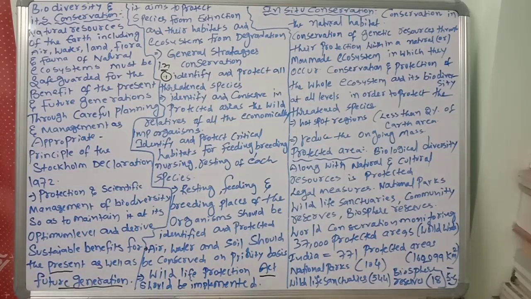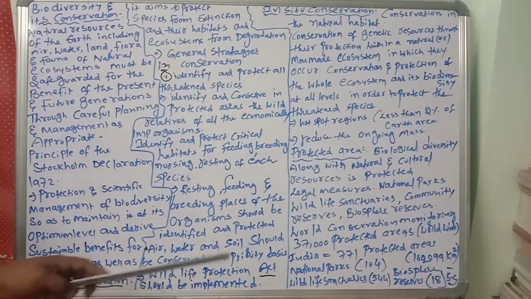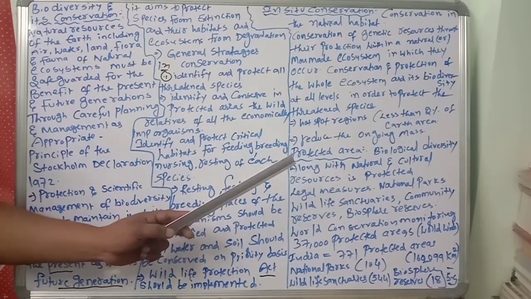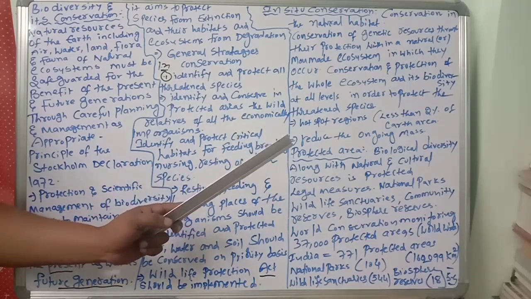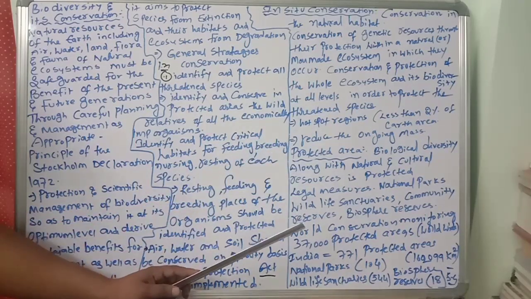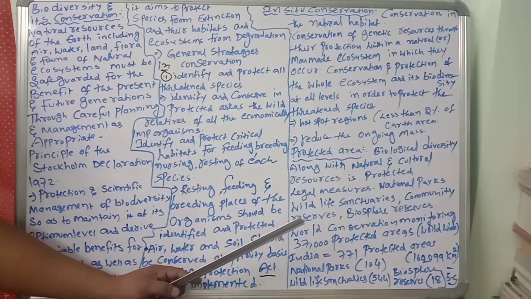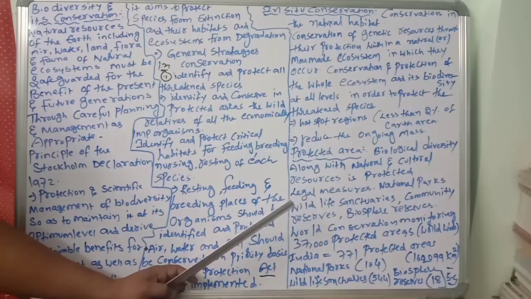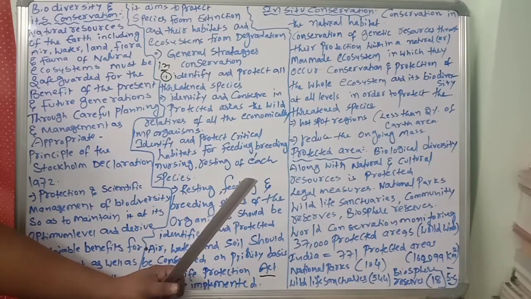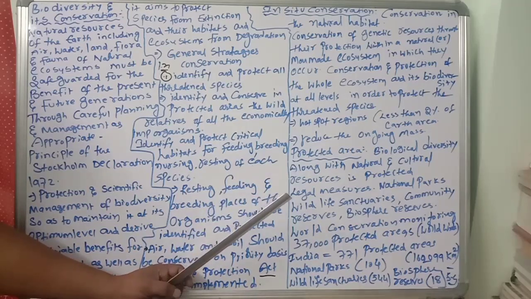So, what are protected areas? This is important, observe carefully. These are the biogeographical areas where biological diversity along with natural and cultural resources is protected, maintained and managed through legal measures.